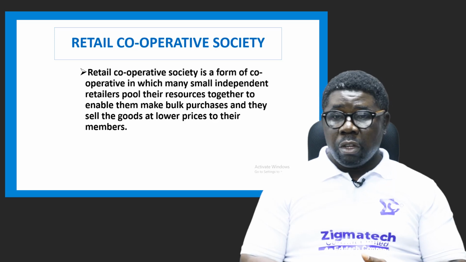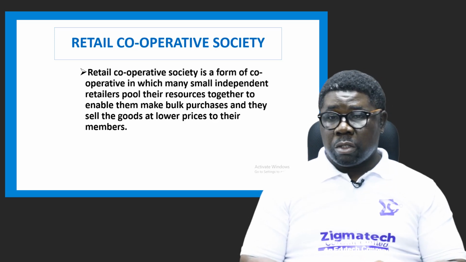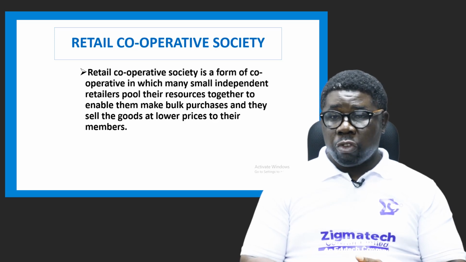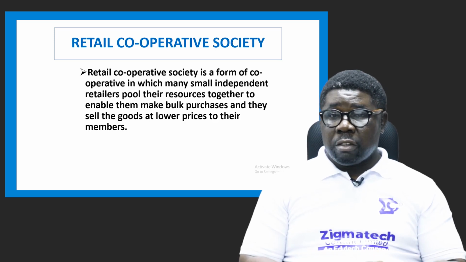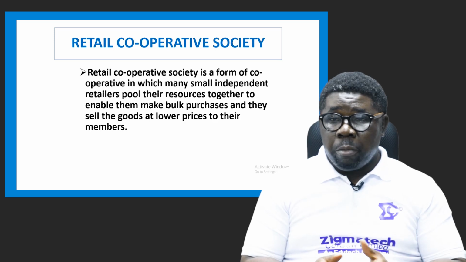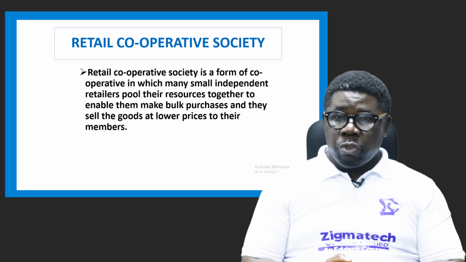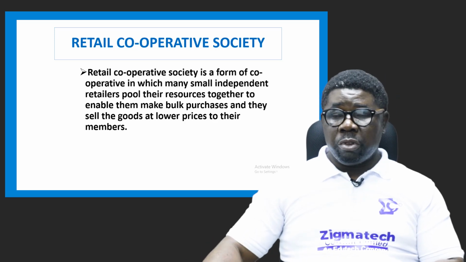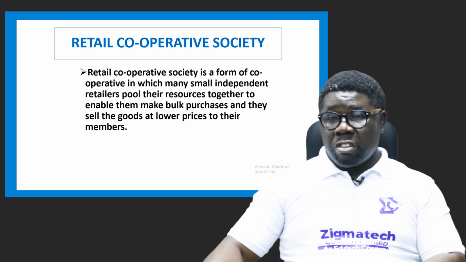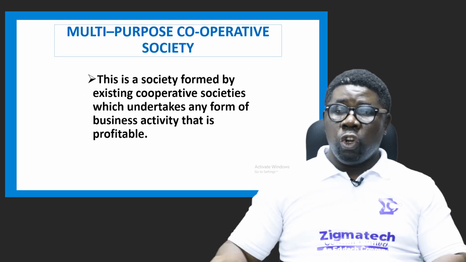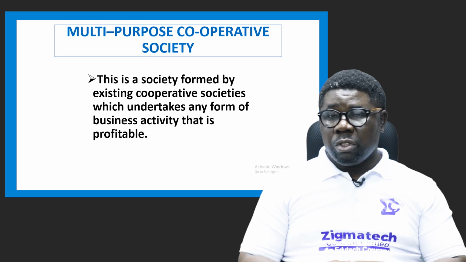So they buy from the manufacturer or from the wholesalers so that they can sell to their members at affordable, lower prices as the case may be. This is what we call the retail cooperative society. They buy in bulk and distribute to their members according to how much they have contributed, at a lower price, so that they can make good profits.